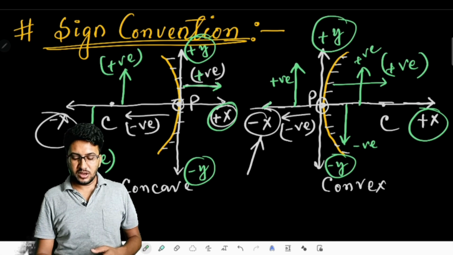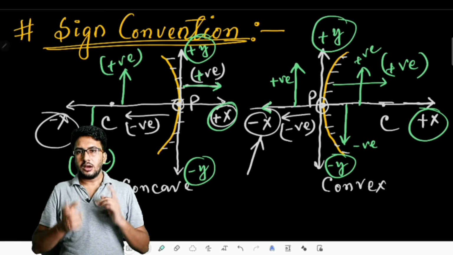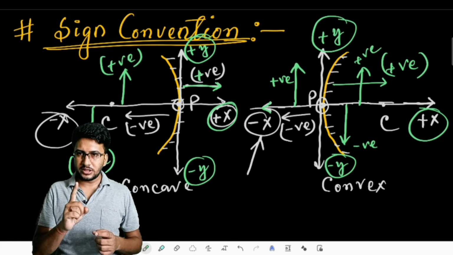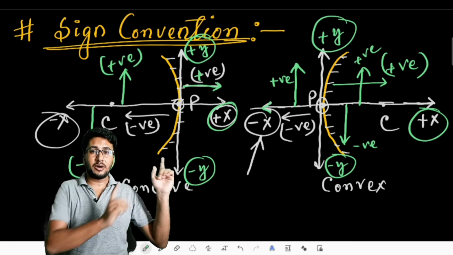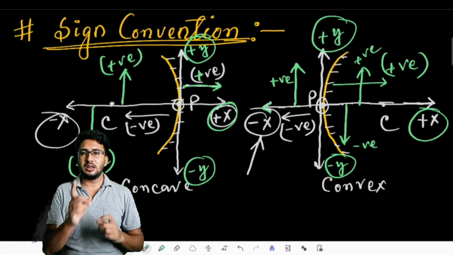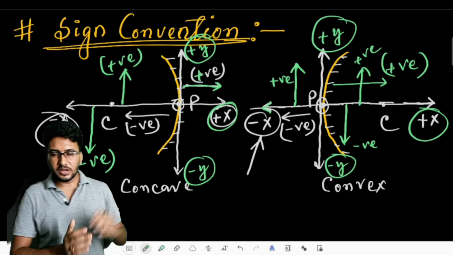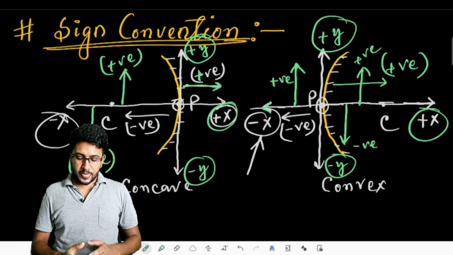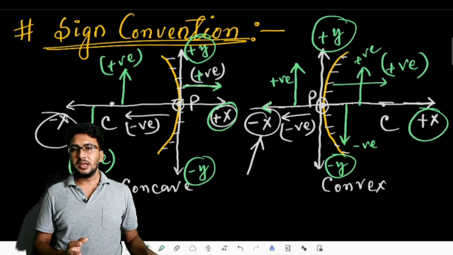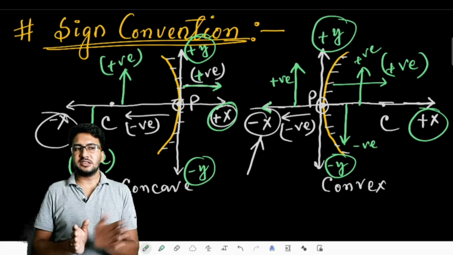So what I mean is that, to apply this sign convention, firstly we need to assume one thing: the light rays travelling and falling on the mirror always go from the left-hand side to the right-hand side of the mirror. For all the distances measured from the pole on the left-hand side and right-hand side, they are taken as negative and positive respectively.